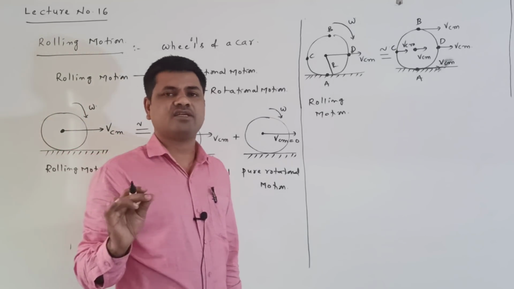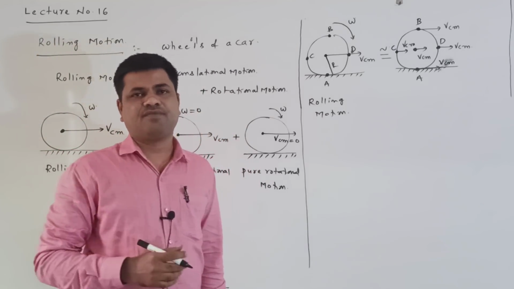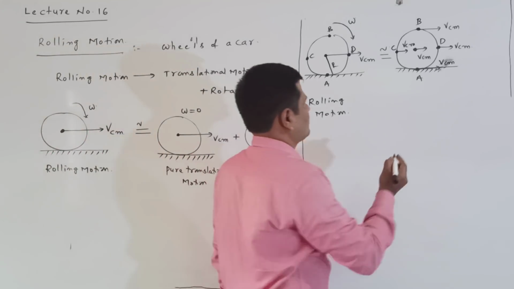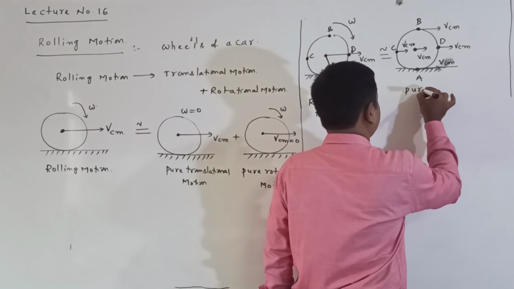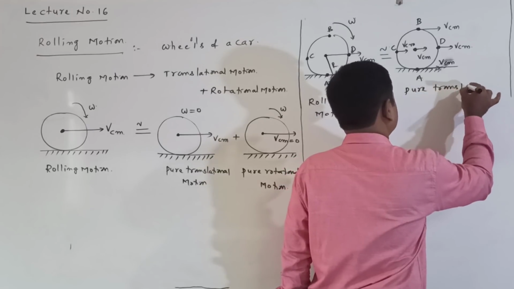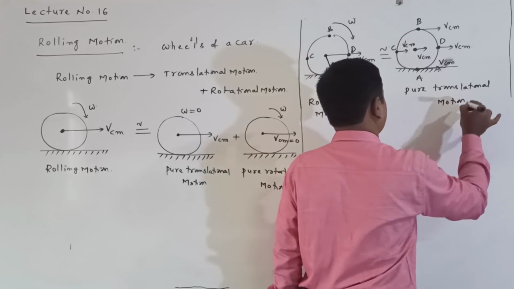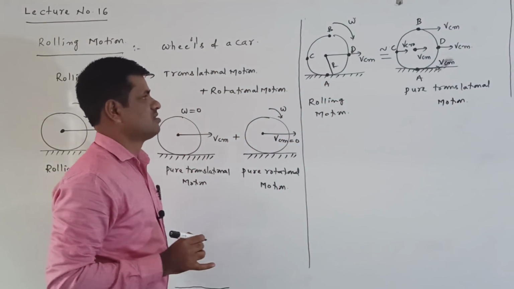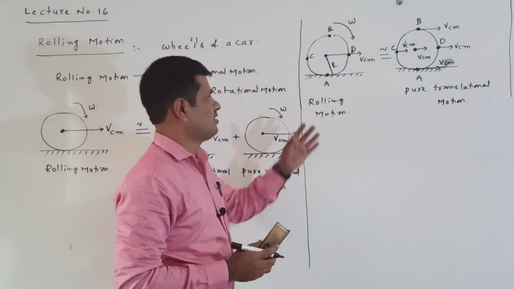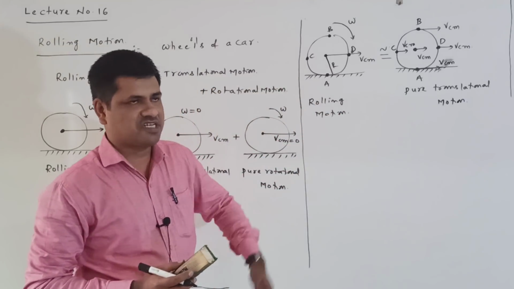That is called the translational velocity or velocity of the center of mass. This is pure translational motion.